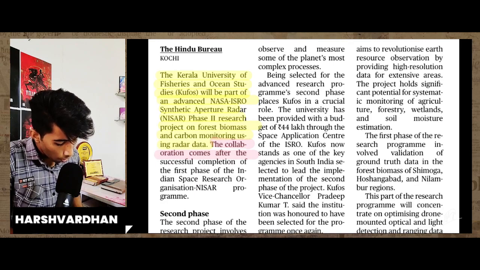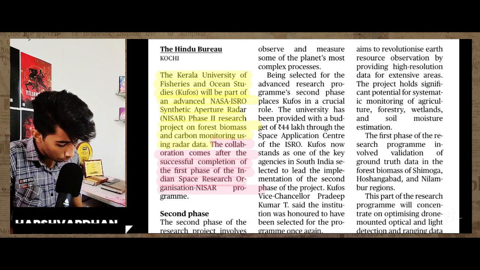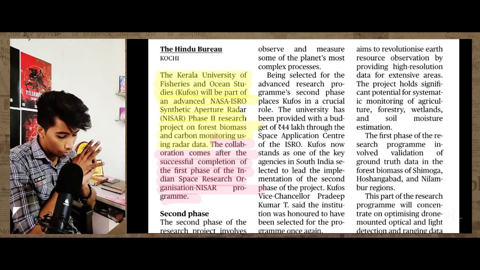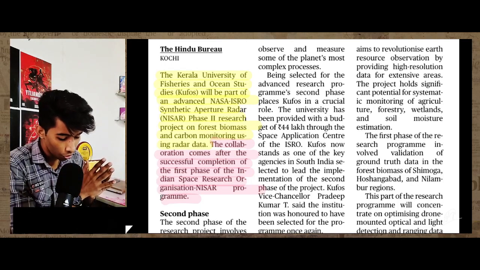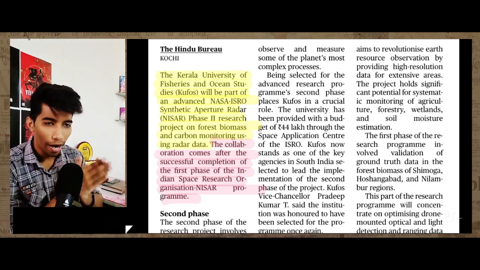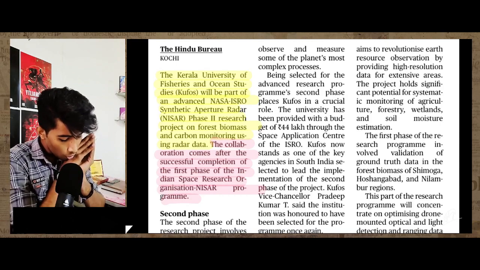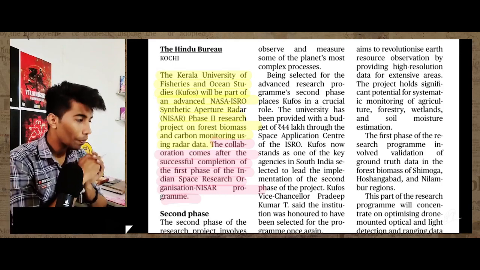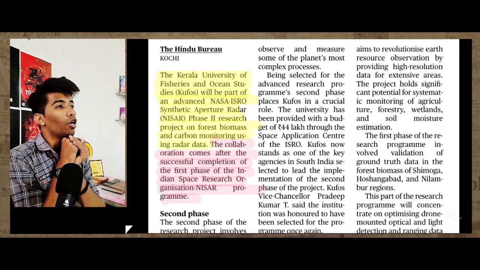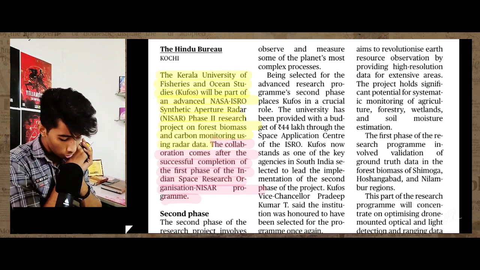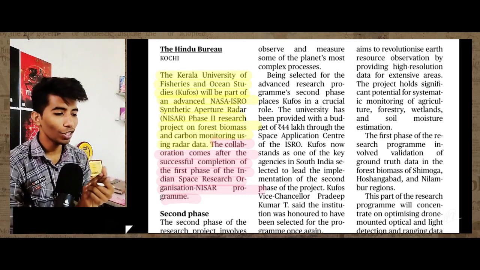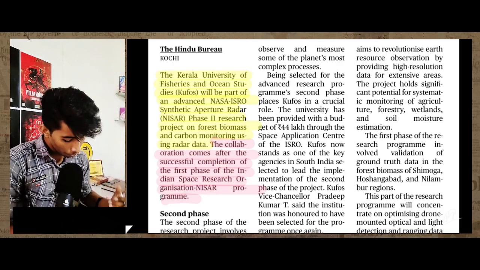The collaboration comes after the successful completion of the first phase of the ISRO and NISAR program. So the first phase has been completed, and the Kerala University of Fisheries and Ocean Studies (KUFOS) will also be a part of the NASA-ISRO mission, the NISAR phase 2 research. It is a great pride for that university, because they will get exposure to work with two great space organizations, NASA and ISRO, and let's hope that NISAR gets successful in all its phases.